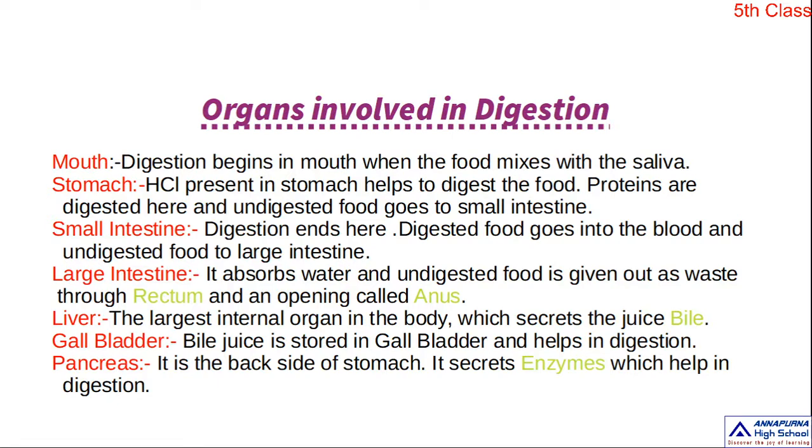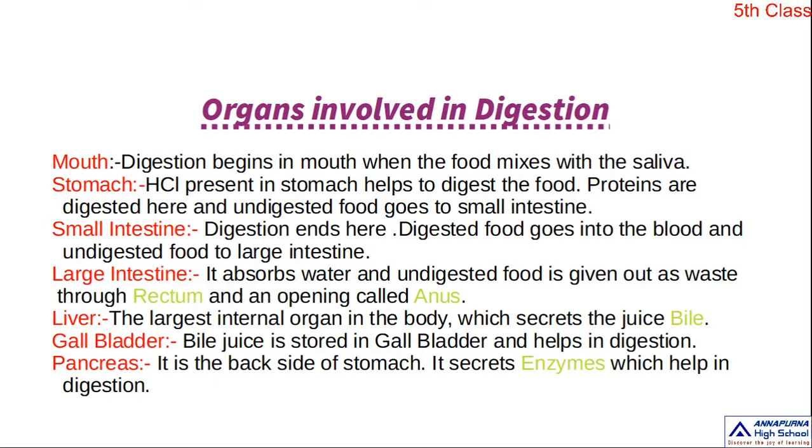When we chew the food well, it passes through the food canal and reaches the stomach. See here, stomach. What happens in our stomach? In our stomach, HCl, that means hydrochloric acid, helps to digest the food. Proteins are digested here and undigested food goes into the small intestine. With the help of hydrochloric acid, the food changes, that means complex molecules are converted into simpler ones.